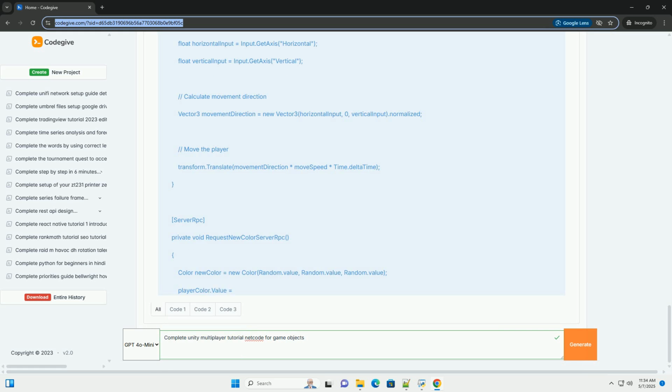Scalability: as your game grows, consider using more robust server solutions and optimization techniques to handle a large number of players. Error handling: implement proper error handling and logging to diagnose and resolve network issues. Full code example, combined. Next steps.